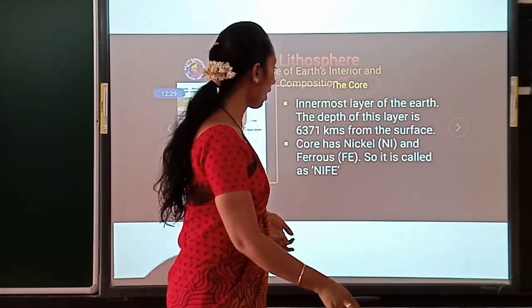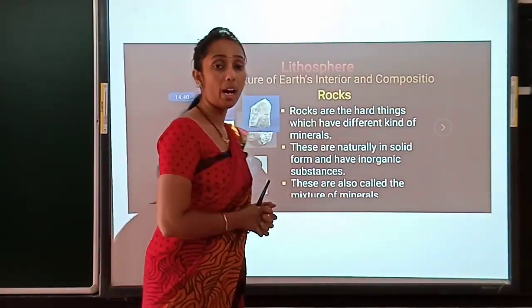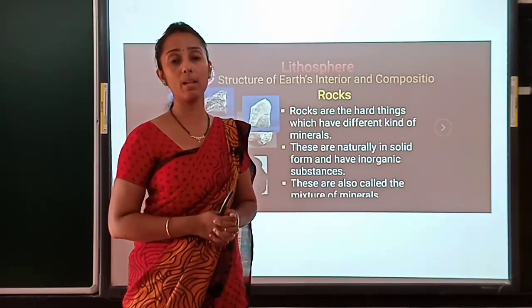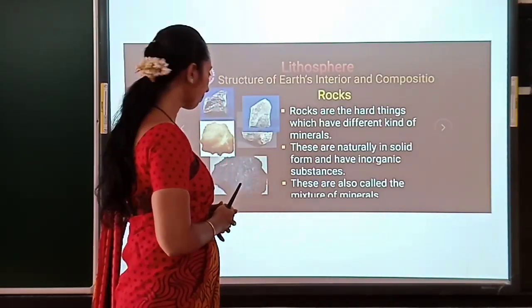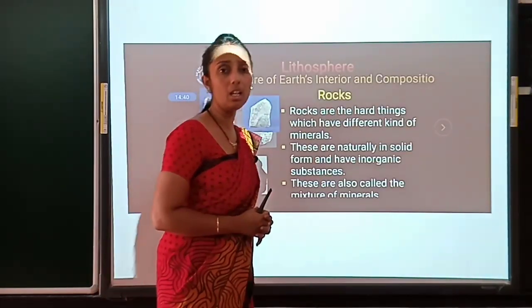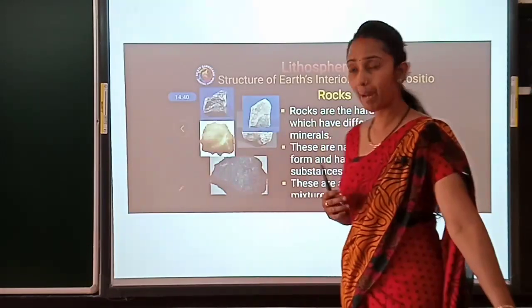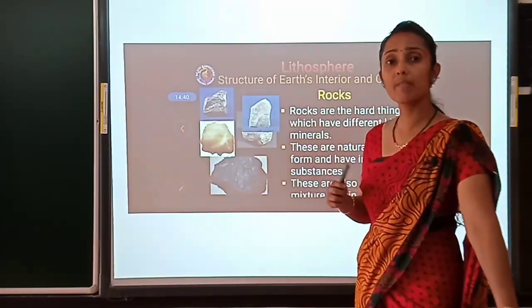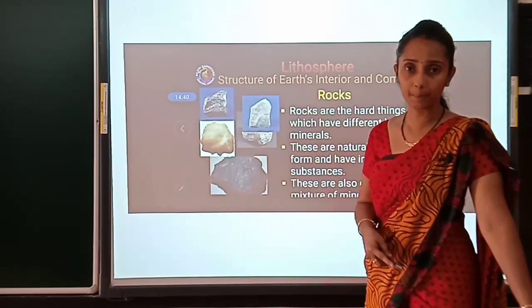Okay, then move on. That was rock. I told that we can see the deposit or the availability of rock in the mantle, and the rock which is available in the mantle is made up of different kinds of chemicals.